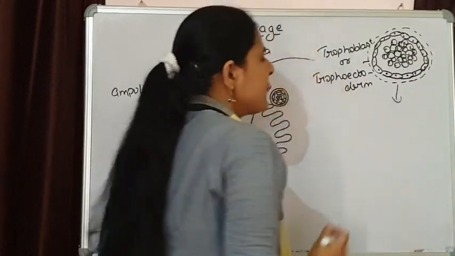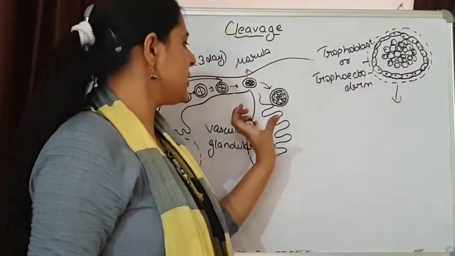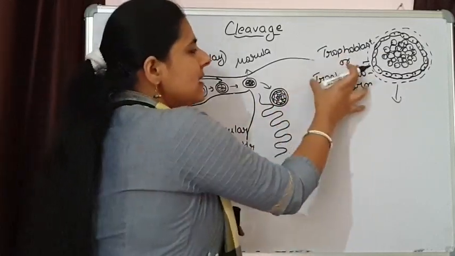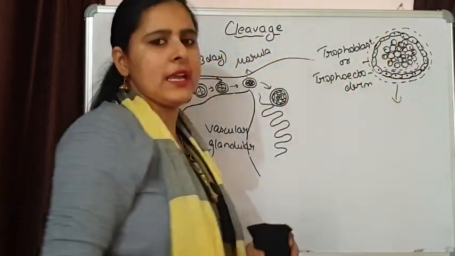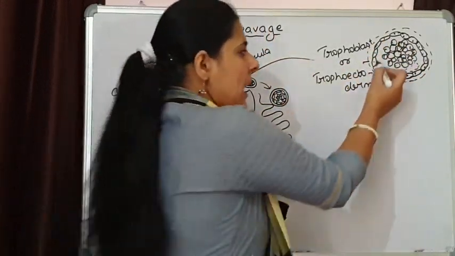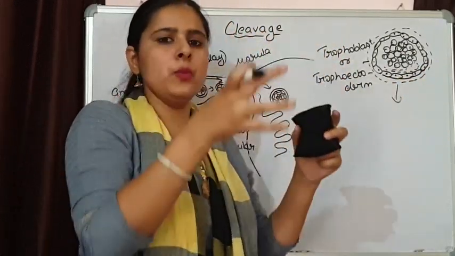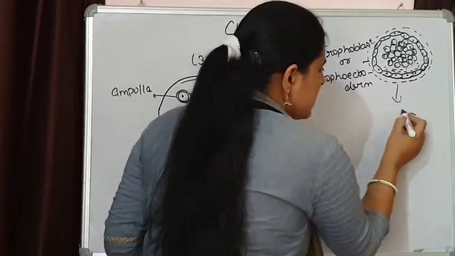Now after the trophoblast starts absorbing nutrition from the endometrium, it is going to collect this nutrition inside, and because of this continuous collection of nutrition, a cavity is formed. Plus, because of the accumulation of nutrients, the size of the embryo is going to increase.